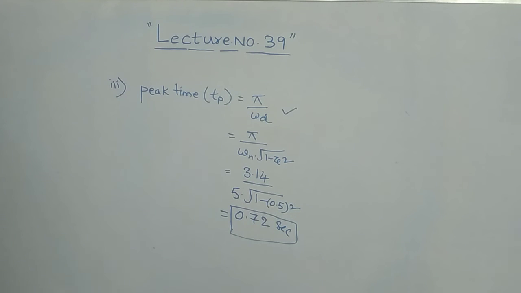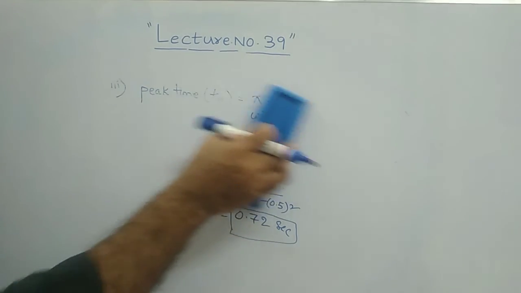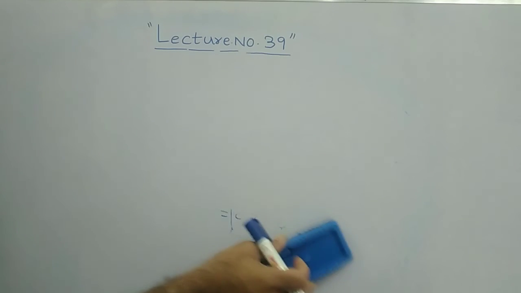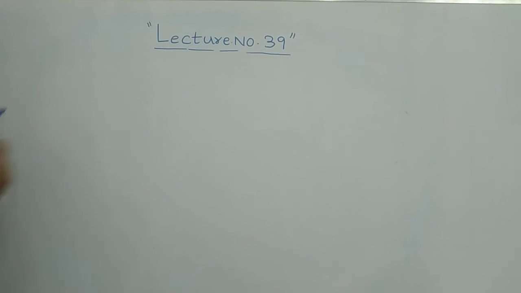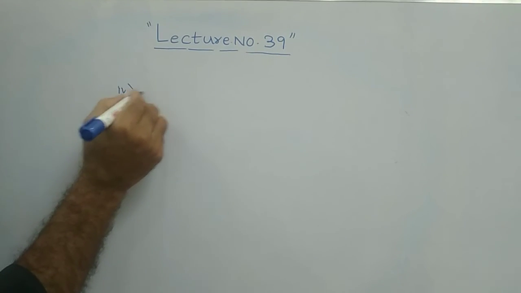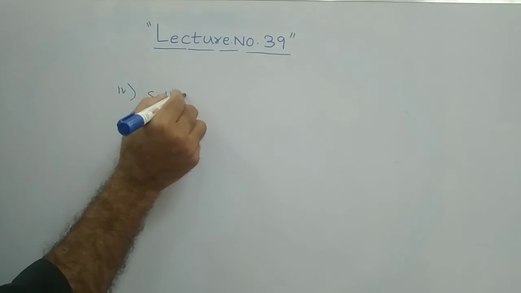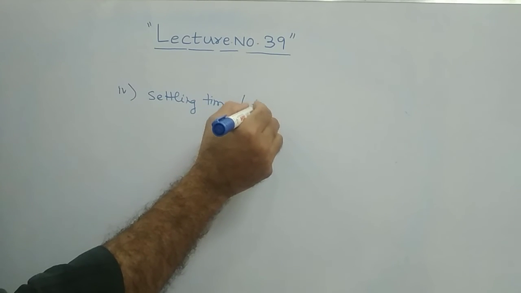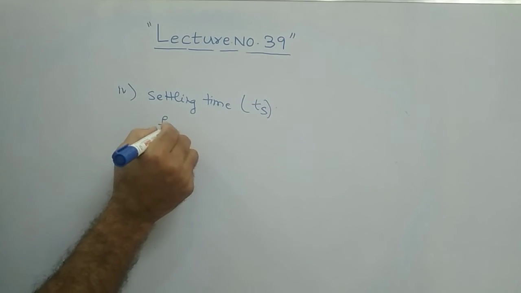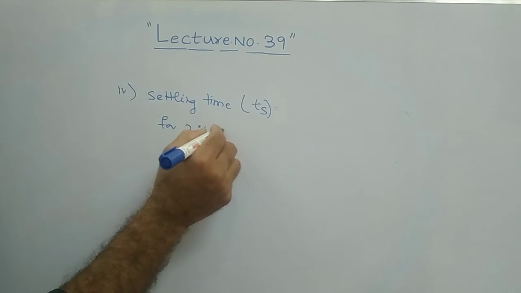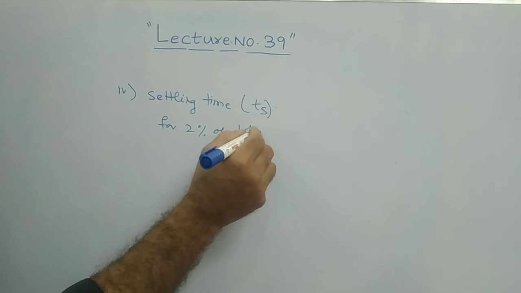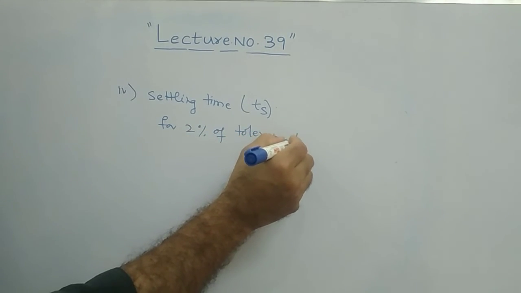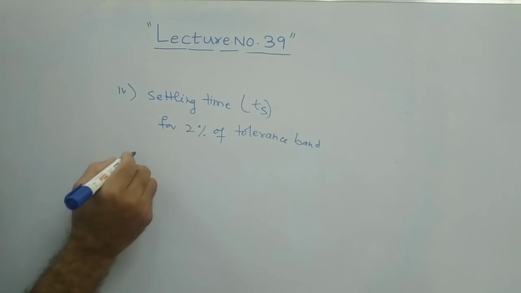Then what they have asked is the settling time, next is the settling time with 2% tolerance band. The fourth one is settling time, Ts for 2% tolerance band. What is the formula?